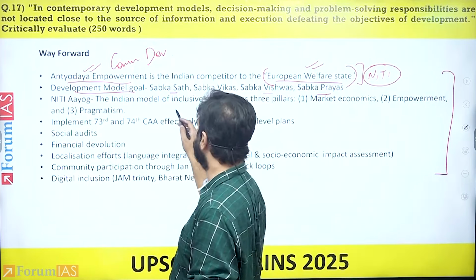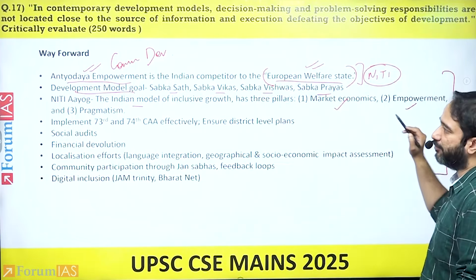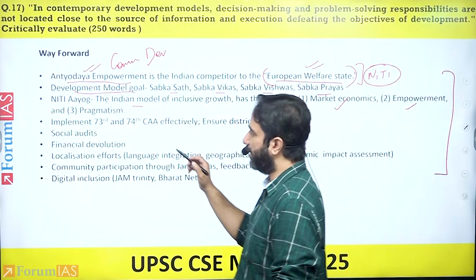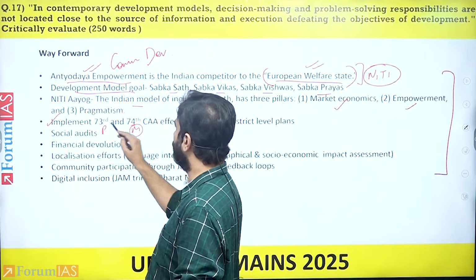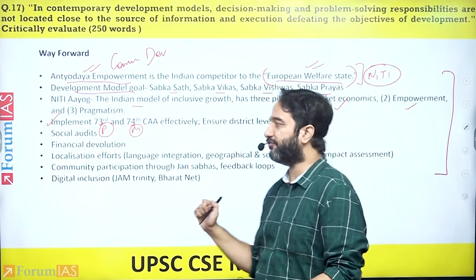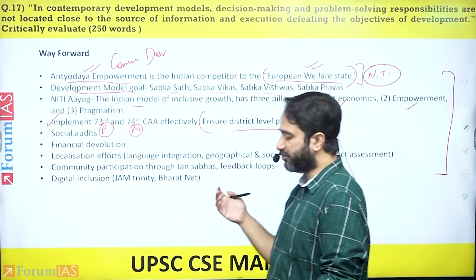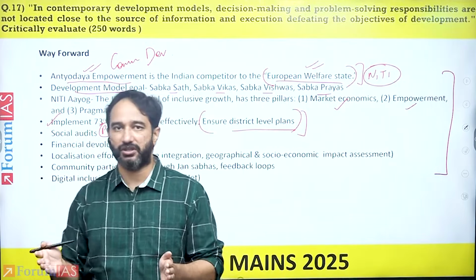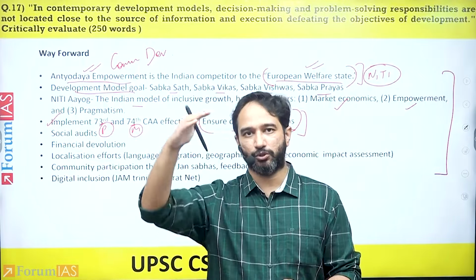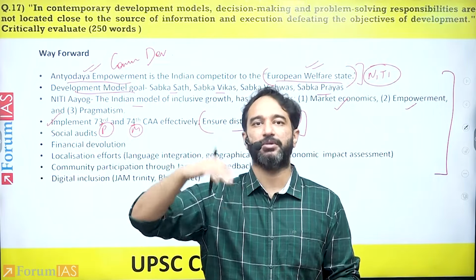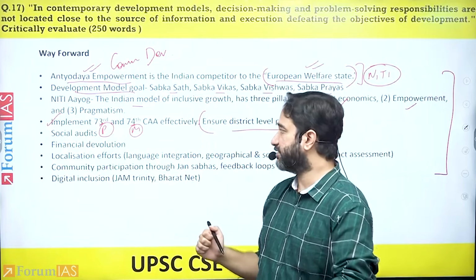The Niti Aayog has also said that the Indian model for inclusive growth would include ensuring market economies, empowerment, and pragmatism, implement panchayats and municipalities and the roles that the constitution has provided them effectively. One thing that you can end up highlighting is that both the panchayats and municipalities together have to form a district plan, so those plans can be effectively implemented. What would happen is those plans would be made by the local governance, but implemented with the resources, the expertise, and other aspects from the state government.